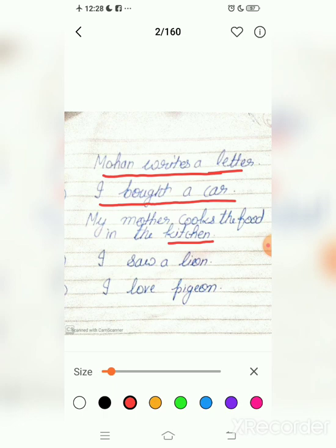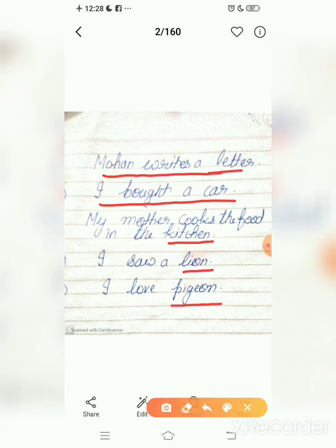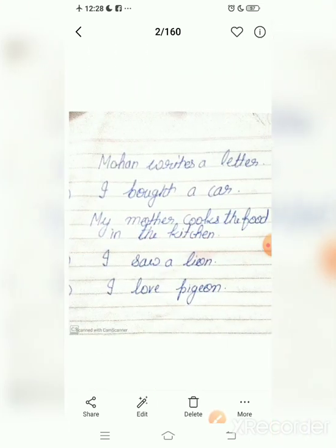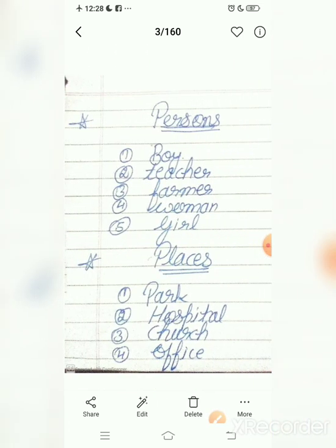Look at the fourth example. I saw a lion. Now identify the word lion. Lion is the name of an animal. Look at the fifth example. I love pigeon. Identify the word pigeon. Pigeon is the name of a bird. It means a noun is the name of person, place, thing, animal and birds.